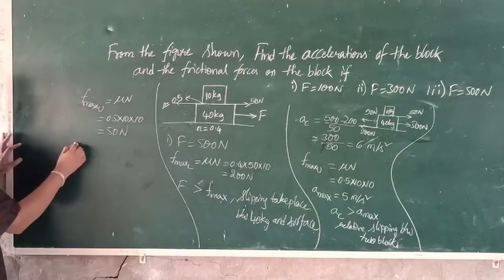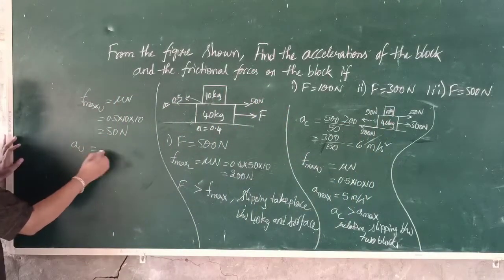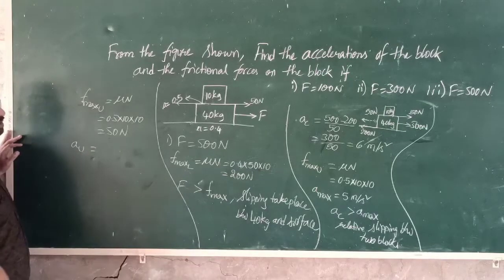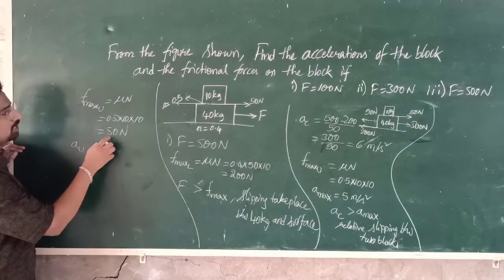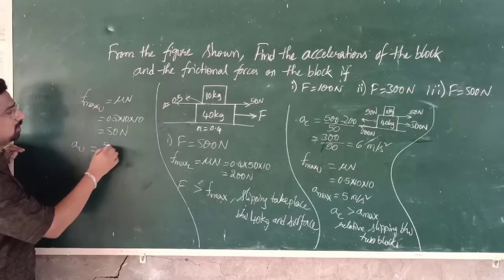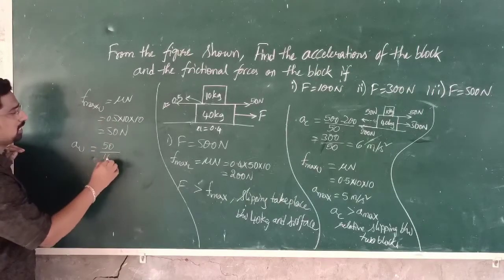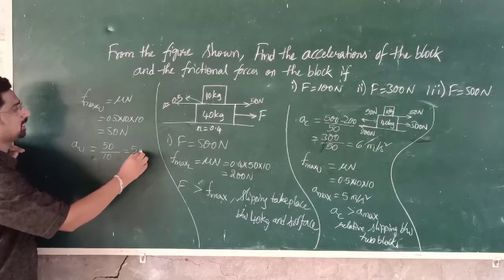Now the acceleration of the upper block is equal to how much? Force acting on the block is 15 Newton, divided by its mass, 10, that is 5 meter per second square.